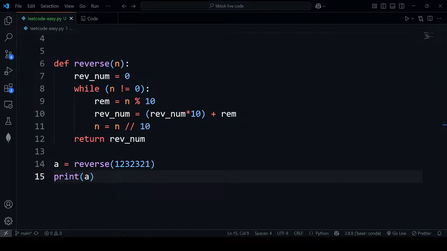So what would be the time complexity of this algorithm? Can you guys guess? I'll give you 5 seconds. 5 more seconds.